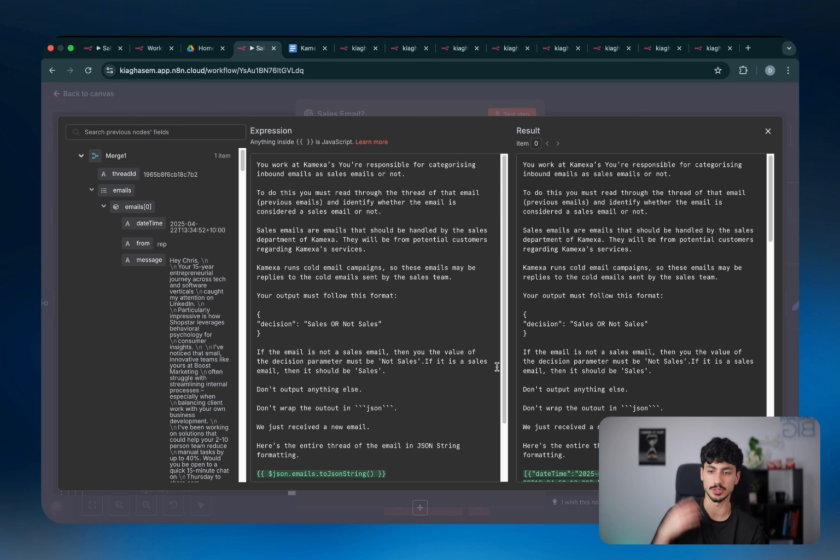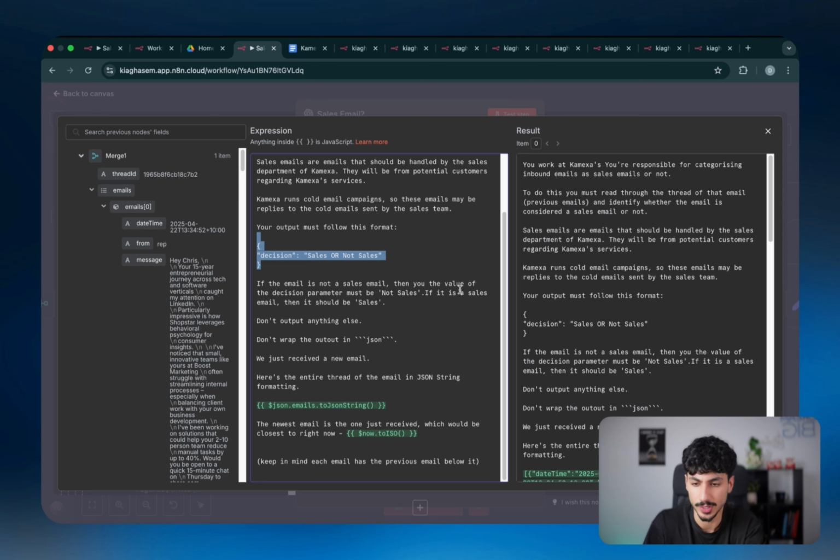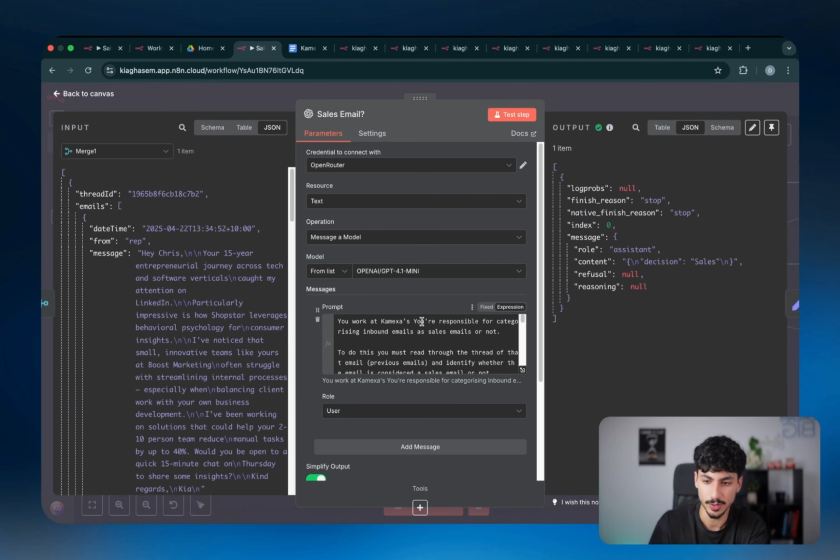It just says you work at Chemexa, you're responsible for categorizing inbound emails as sales emails or not. To do this, you must read through the thread and basically just identify whether it's a sales email or not. Your output should be in this JSON format, which is basically just saying decision: sales, not sales. And then you guys can have a read through the rest of it as well. It's not super important. Probably wouldn't recommend changing this.